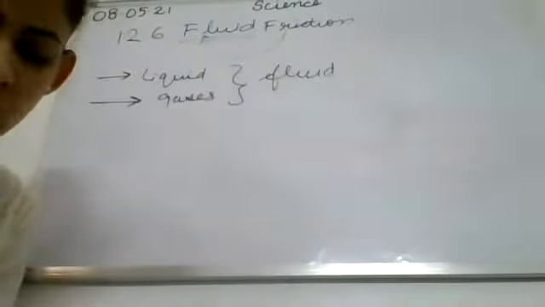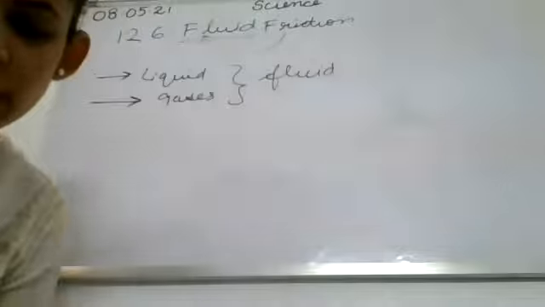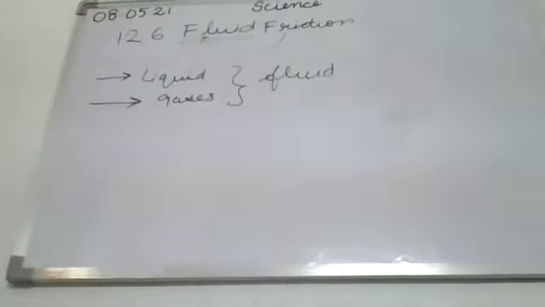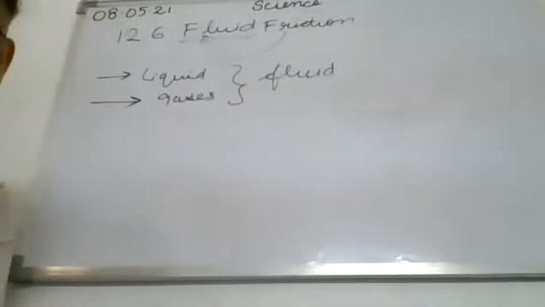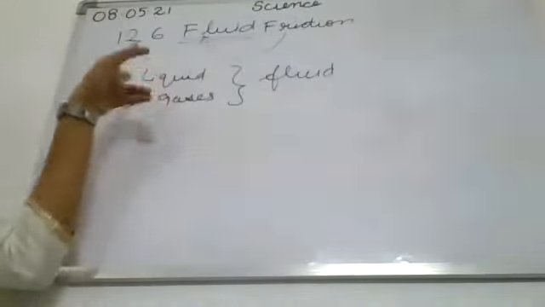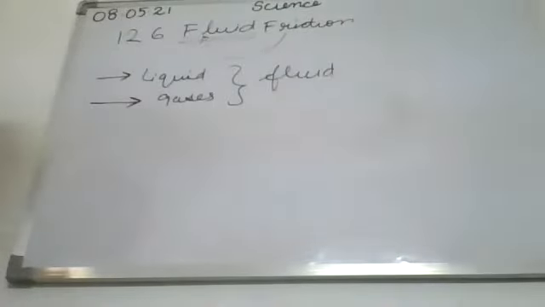It is written in bold, in science a common name of gases and liquids is fluid. Clear? Now, we all know that air is very light and thin, yet it exerts a frictional force on any object. Similarly, liquid or water will also exert some friction.